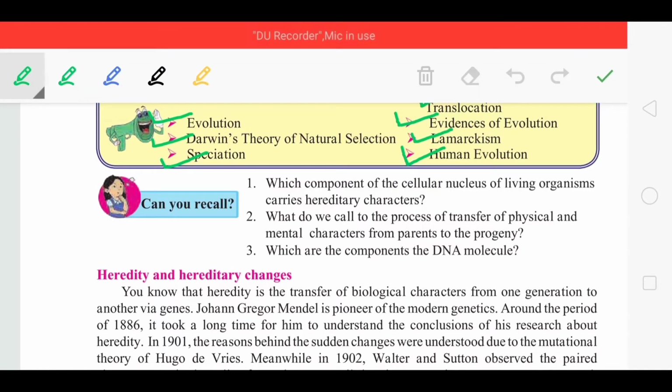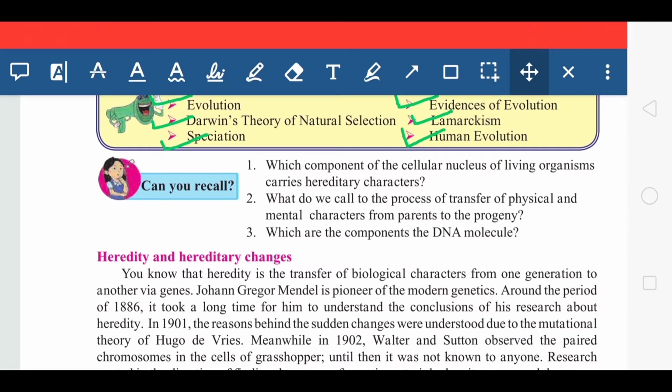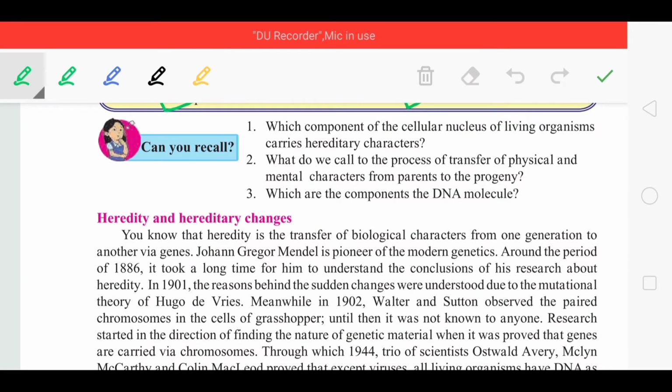So let's discuss more about heredity and hereditary changes. Here you can see the first point. Heredity is the transfer of biological characters from one generation to another via genes.